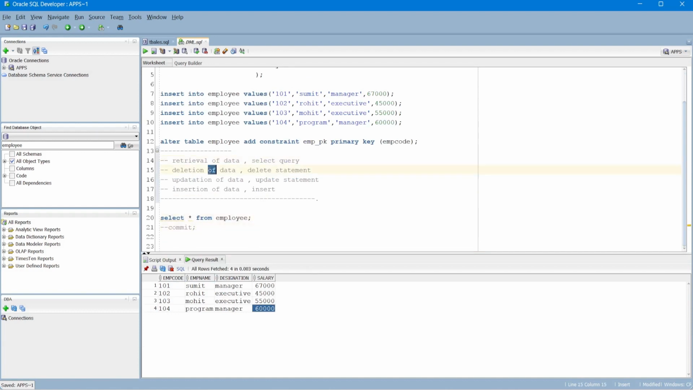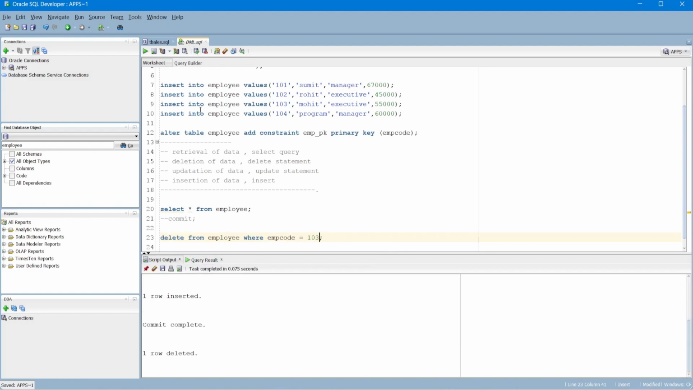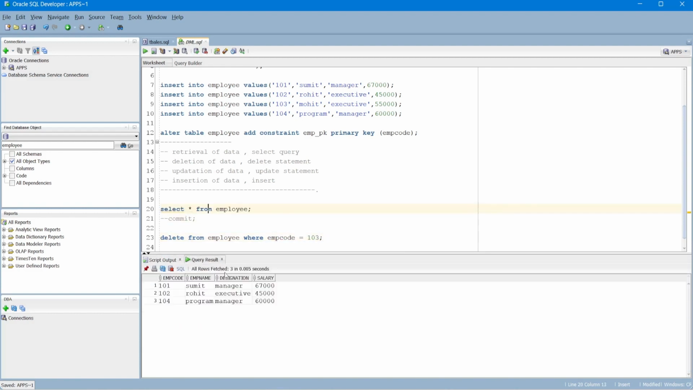Okay, now deletion of data. I want to delete 103, the entire row. Then I will use delete from employee where emp code is equals to 103. Okay, so this is deleted, but it is deleted only in this session.